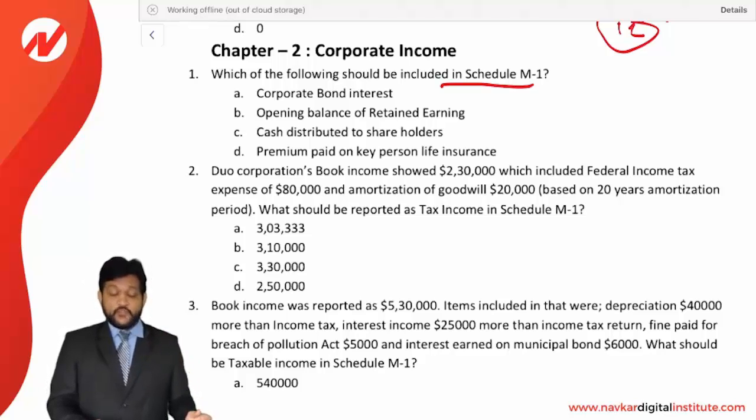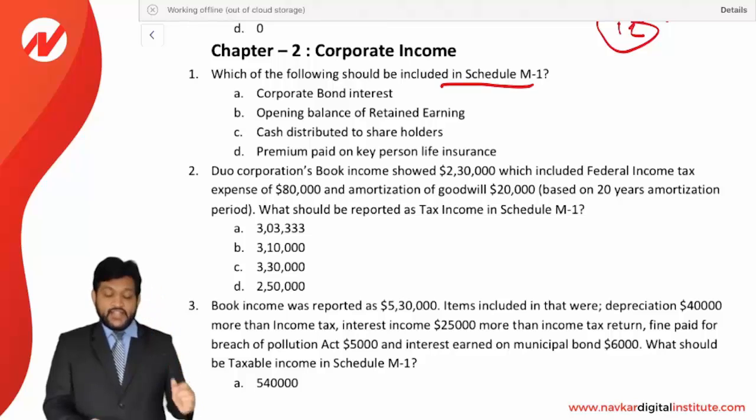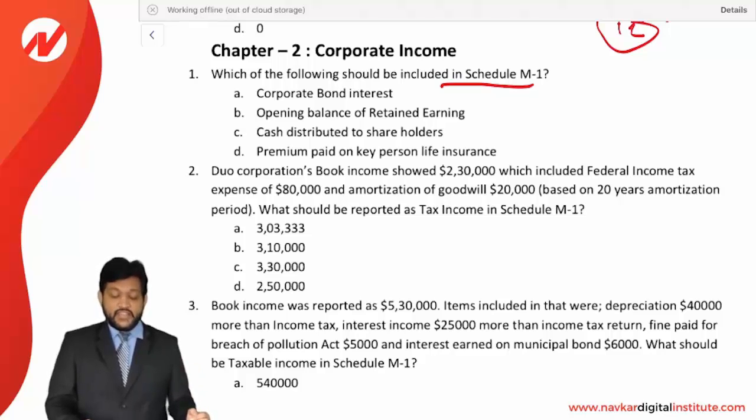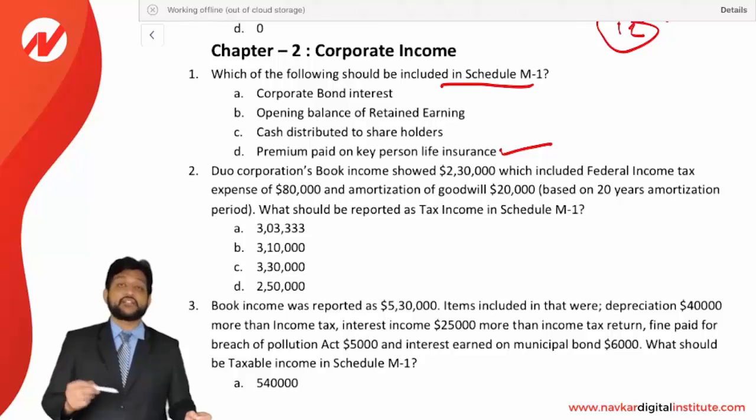Corporate bond interest? No, it is going to be allowed in both. Opening balance of retained earnings? It is not a part of the income statement. Cash distributed to shareholders? Again, it is not a part of the statement, or it is allowed in both. Premium paid on key person life insurance. See, it is allowed in the book income, but it is not allowed in taxable income. So it is going to be the difference between the two. So it will be included in Schedule M-1.